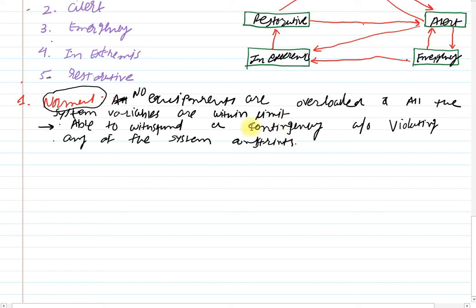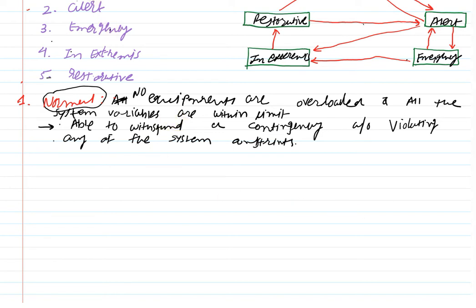Clear? Each and every equipment is operating within acceptable limits, and all the state variables are also within their acceptable operating limits. Then such a system is considered as normal system or normal operating state of power system. Clear?